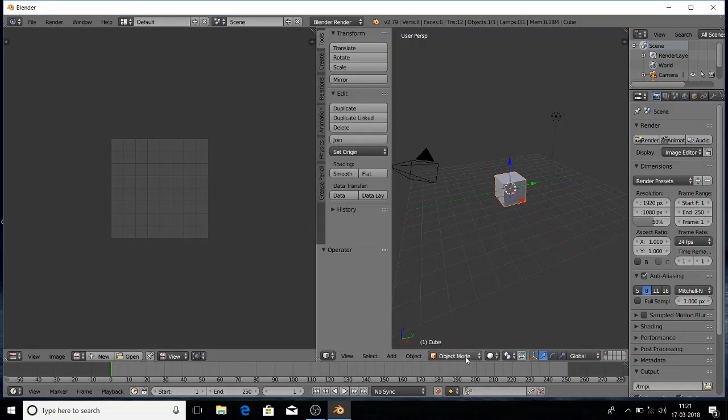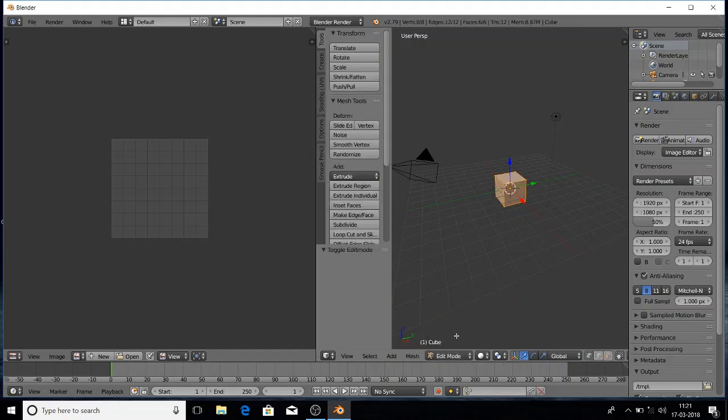Now we need to go to the edit mode, then select the edge selector. By pressing A, we are going to unselect all the faces of the cube. Now what we have to do is select three edges of the cube,